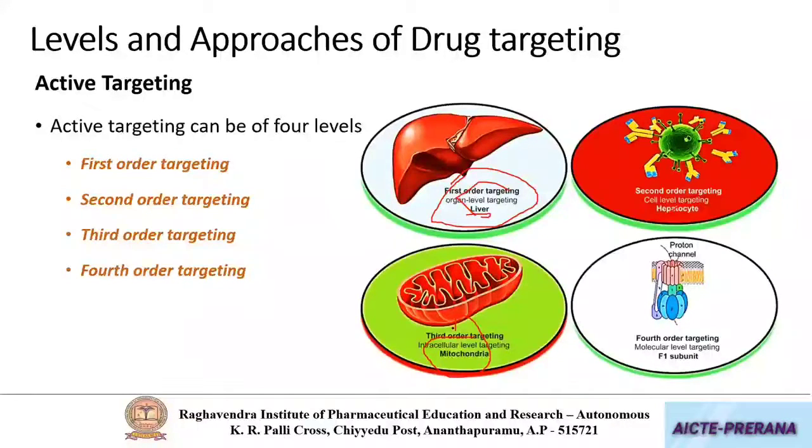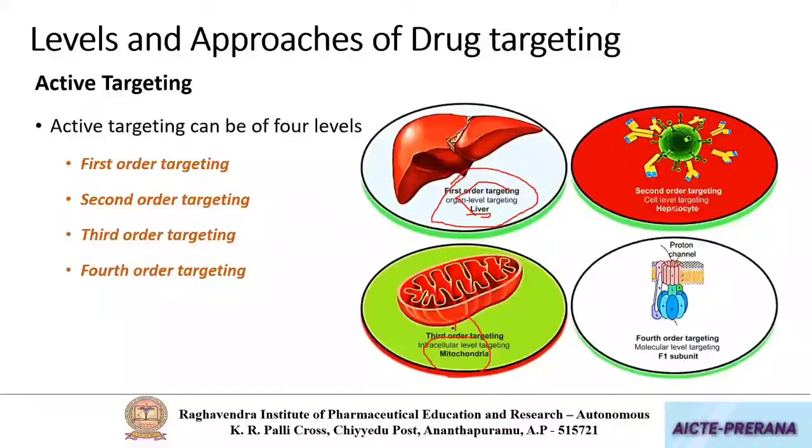For example, in the inner membrane of mitochondria, you can see F1 particles where the respiratory chain takes place. Targeting such F1 particles, which is at the suborganelle level, is called fourth order targeting.